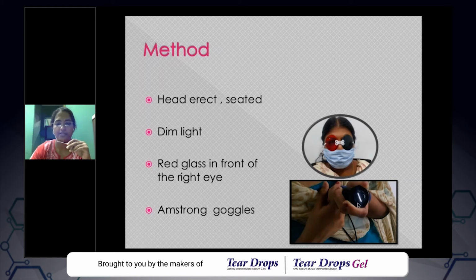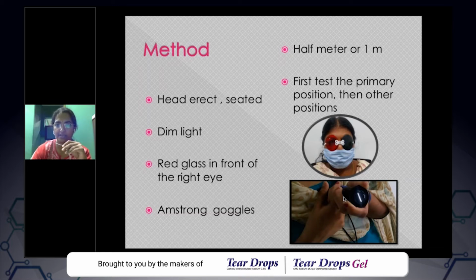Basically, you can use a streak retinoscope or a special kind of torch in which you have a slit in the center. So this is a torch with a stenopic slit held in front of it. The conventional distance is 1 meter or half meter. In the record, you actually have to mention at what distance it was done. First test the primary position and then test the other 9 positions of gaze. So this is the method of doing a diplopia charting.